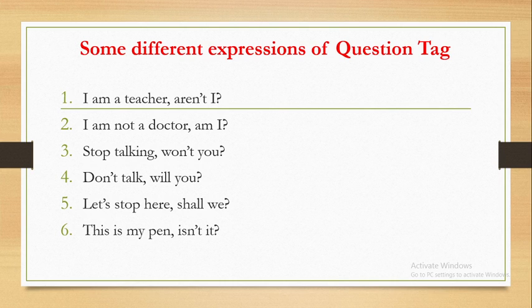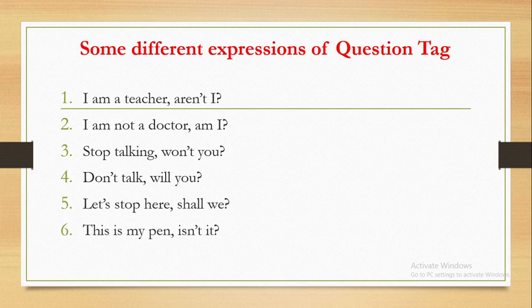But if there is am in the sentence, but the sentence is said with a negative tone, for example, I am not a doctor, the same modal auxiliary should be used or repeated in the question tag in a positive tone, that is am I. So, I am not a doctor, am I? But if I said I am a teacher, aren't I is the correct question tag.